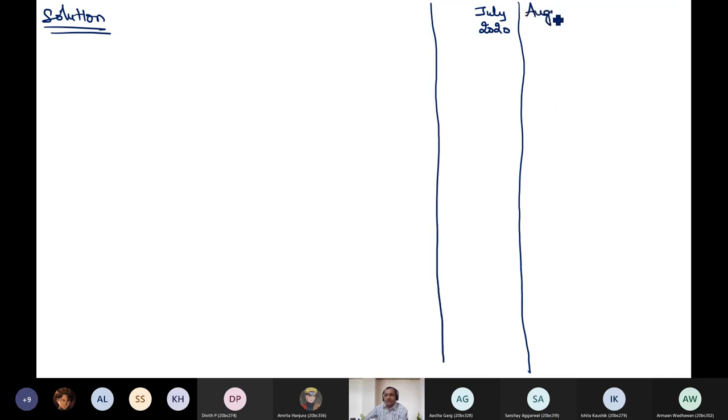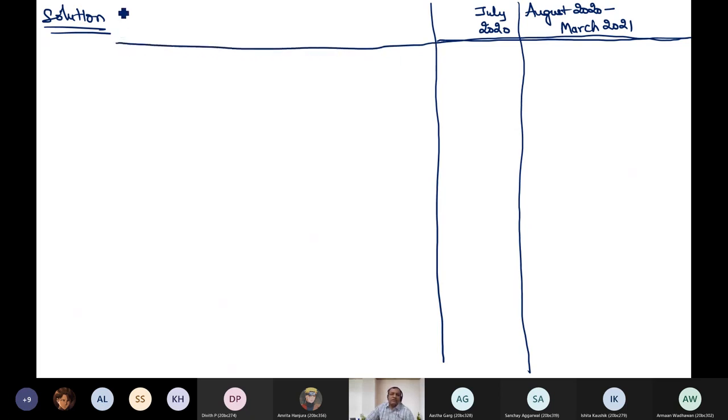And from August 20 till March 21 my calculations are different, just to avoid mistake. Otherwise there is no compulsion. I will show you the same question being solved on per annum basis. I will also get the same answer, but it will completely remove my chances of error. So my first point is always I'm computing HRA exemption.